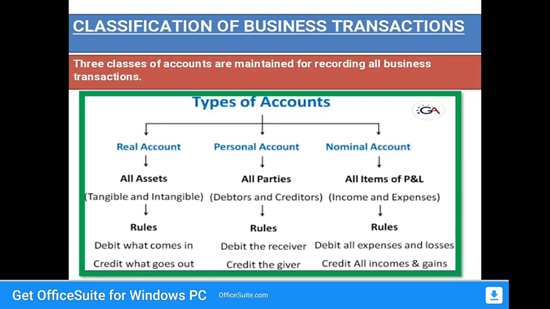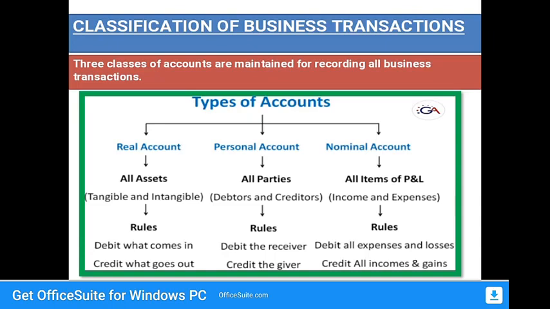And coming to the nominal account, here only profit and loss we can measure. That is called income and expense or expenditure. So what are the rules here? Debit all expenses and losses, credit all incomes and gains. Suppose a company incurs expenses and losses in their business, we can easily record the transaction under debit. And similarly, incomes and gains we can record in credit.